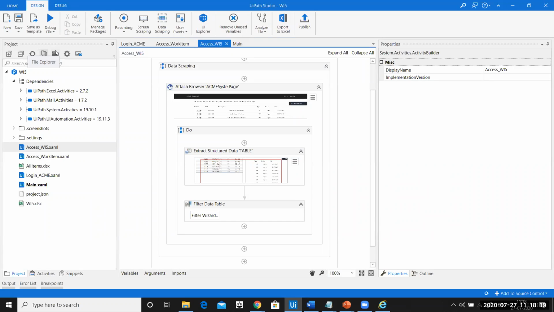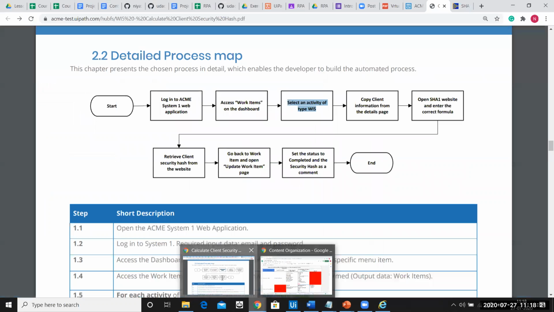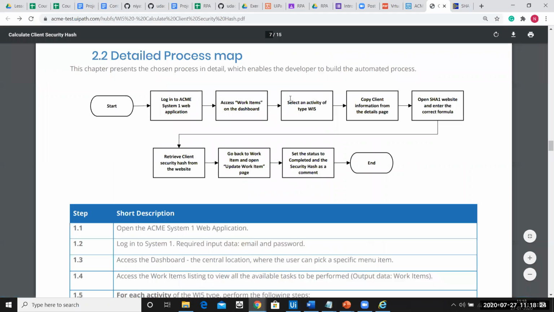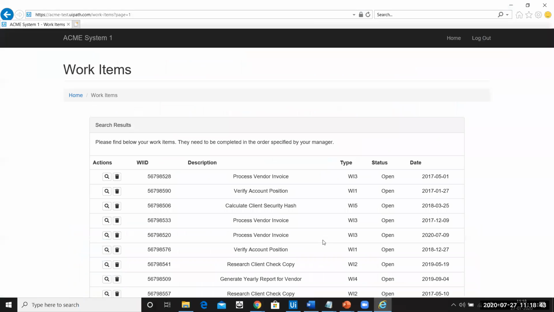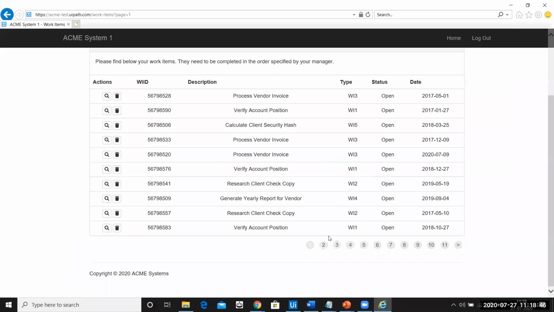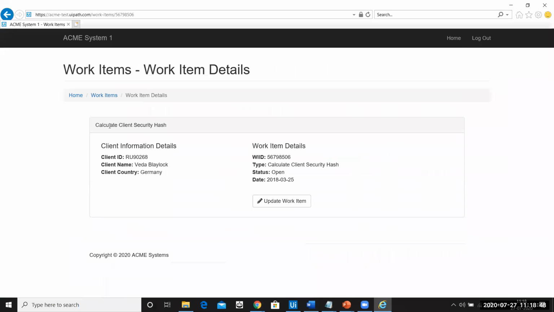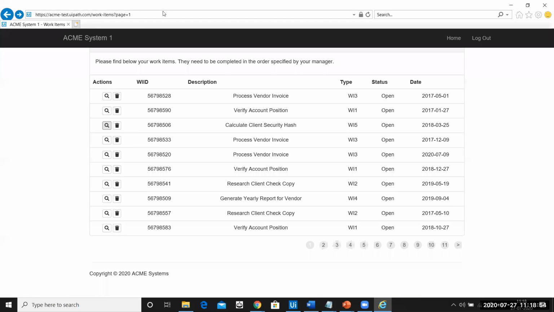Now let us move ahead. What can we do now? We were able to select an activity of the type WI5. Now it says copy the client information from the page. So the next thing we need to do is, how do I copy the information from the client page? Let's go ahead and do that. For that, first we have to open the WI5 element. That is the first step. Now everyone, please look carefully at the web address. I'm opening the first WI5 element.